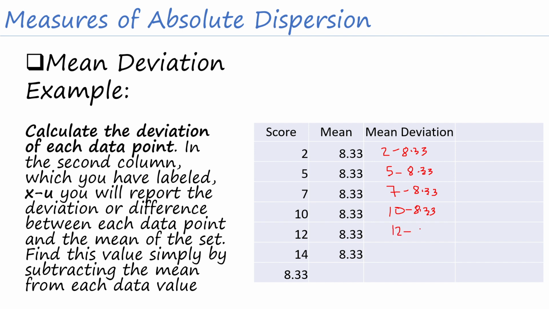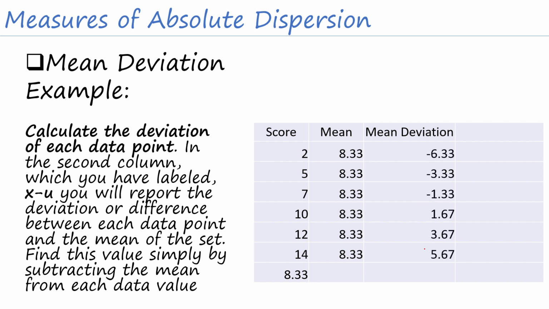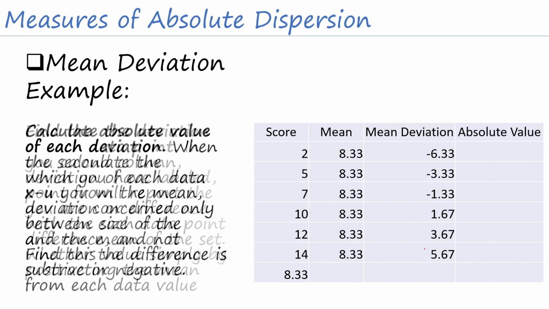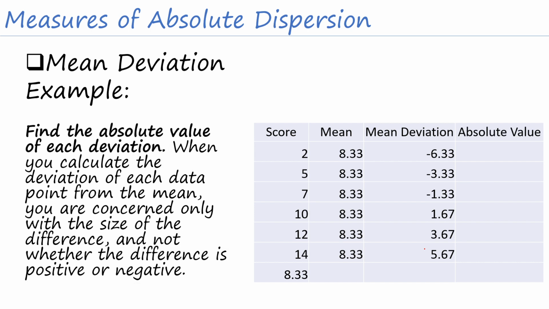12 minus 8.33 and 14 minus 8.33. So, yun lang po yung ating mean deviation. Okay, and it will give us a result of negative 6.33, negative 3.33, negative 1.33, 1.67, 3.67, and 5.67. So now we have calculated the mean deviation, and then after that, we're going to find